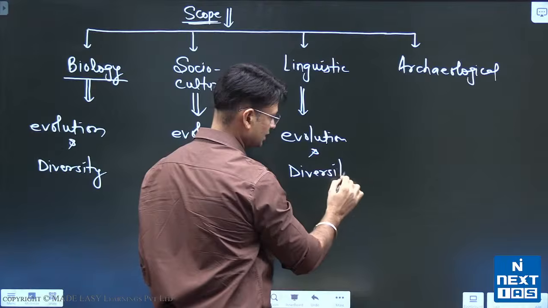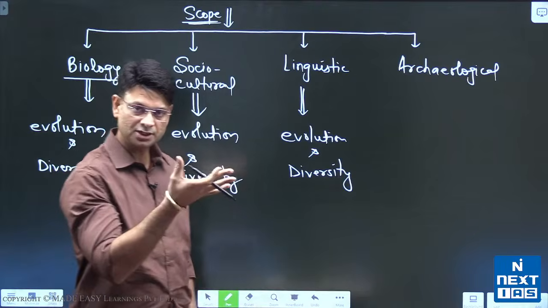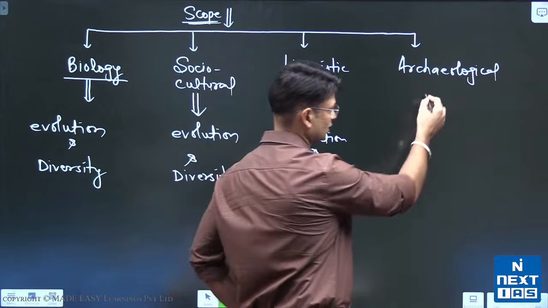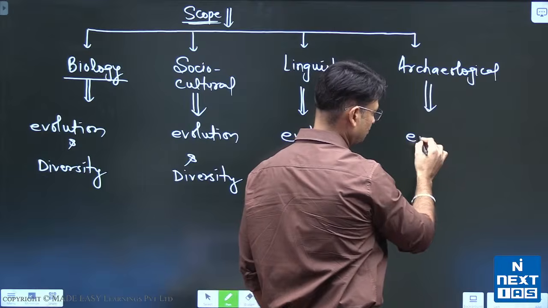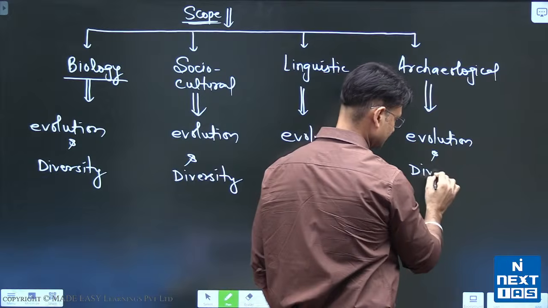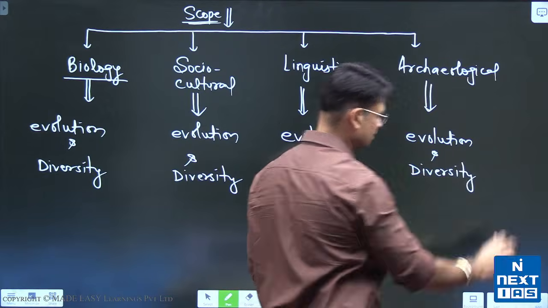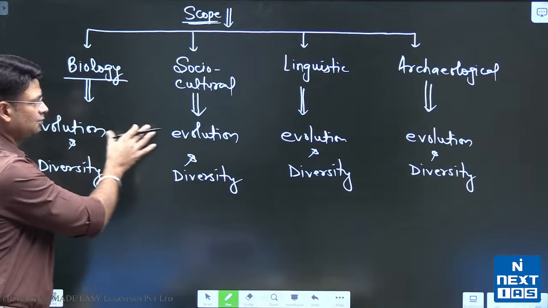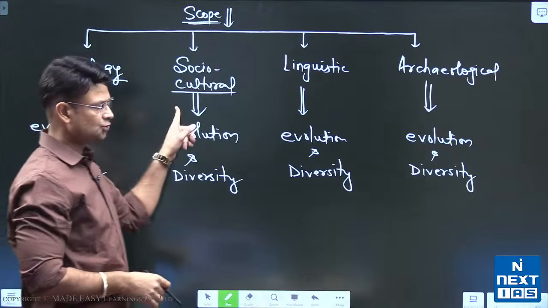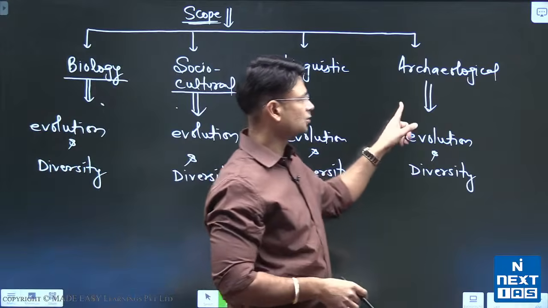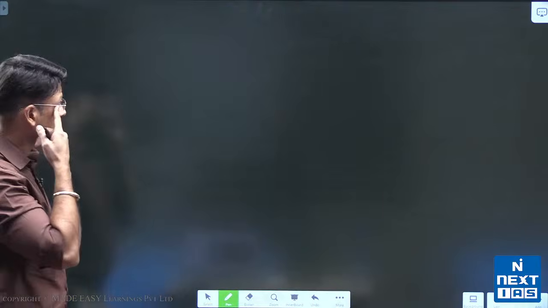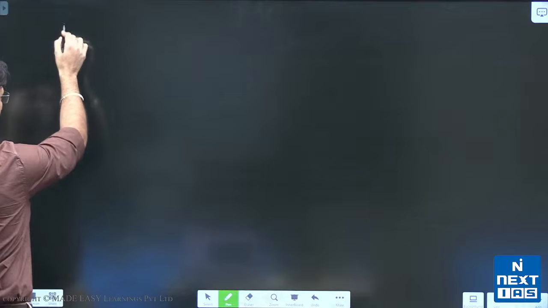So effectively, anthropology studies the evolutionary perspective as well as the variations and diversity among human groups. In the same way, the evolution of past cultures and the diversity among the past cultures. If you have understood that the scope of anthropology is very, very wide, covering the biological, socio-cultural, linguistic and archaeological aspects of humans, then you can understand many things about anthropology and its definition also.